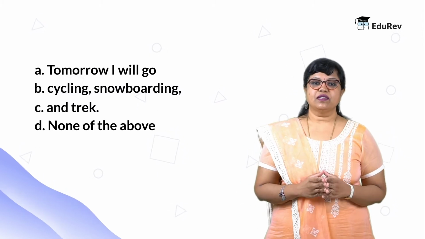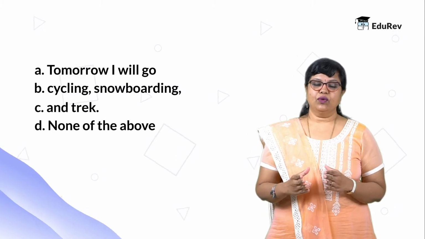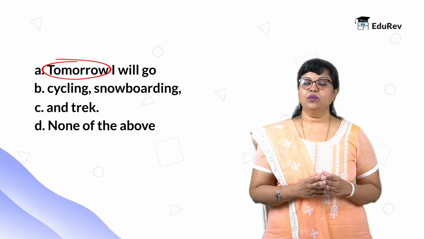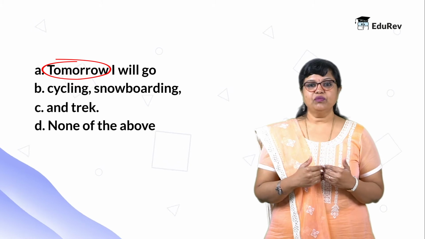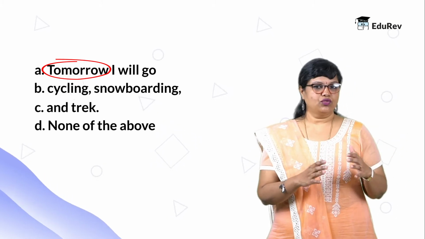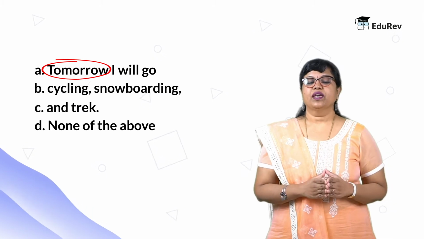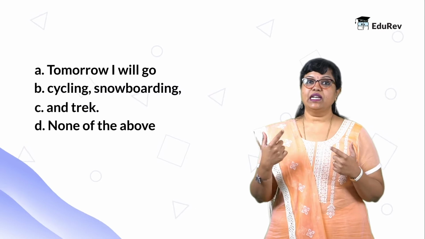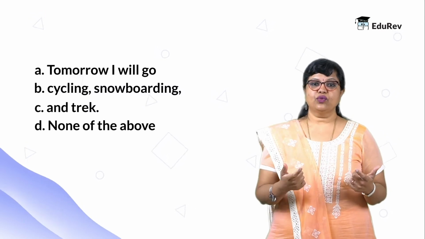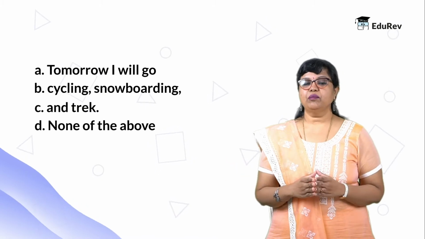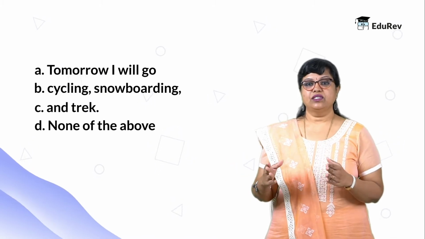So first part says, tomorrow I will go. So tomorrow is hinting us, it's a time clue for the future. I will go. So I is the subject and will go is also agreeing with the time clue, which is tomorrow. So far fine, part A looks okay. Part B, cycling, snowboarding. So this part has initiated a list here. And the first two items are cycling and snowboarding. So this is also fine. Let's look at the third part, part C, and trek.